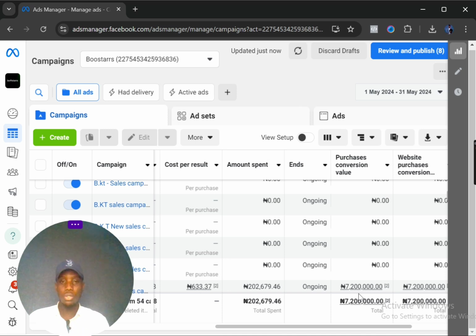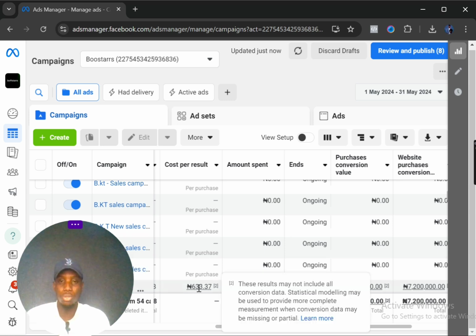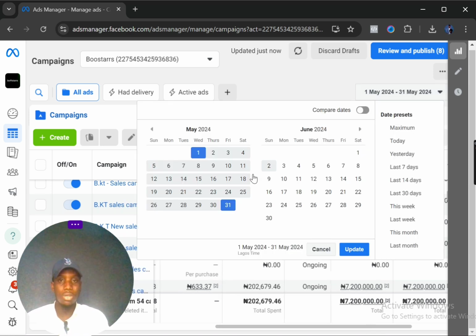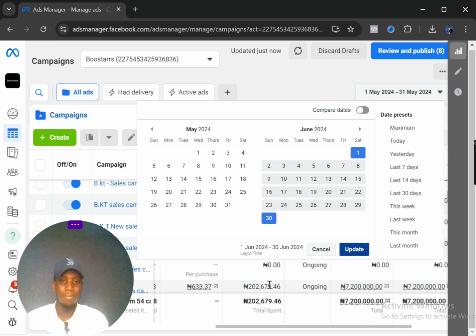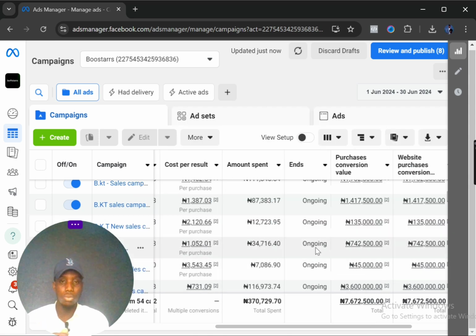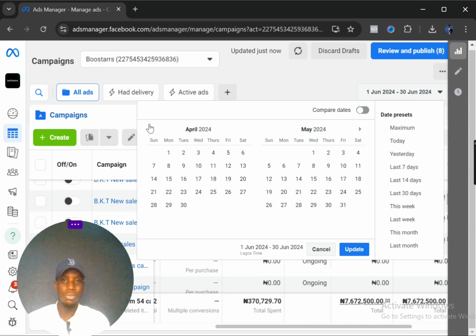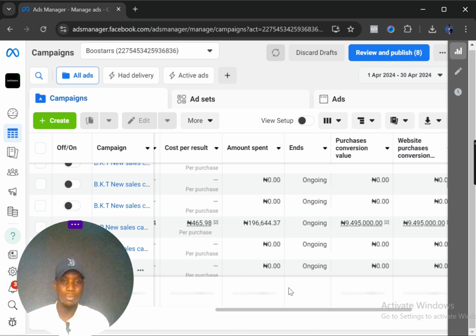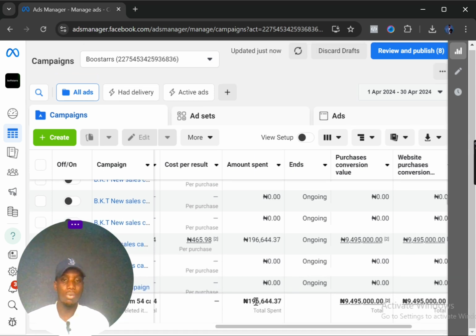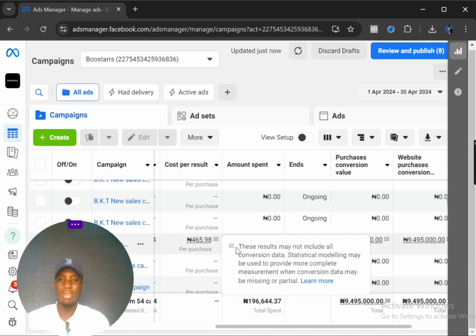If you are ready, if you want me to hold your hands, look at your campaign and guide you through my process to getting this type of almost unbelievable results. See my cost per result for June, 600 naira. Let's look at the cost per result for June again. For May, it was 600 naira. Then for June, for that same particular campaign, you can see it here, 700 naira. You see that now? So if we go down to, let's say, maybe April, we spent a total of 196,000. Look at the cost per result, 465 naira.